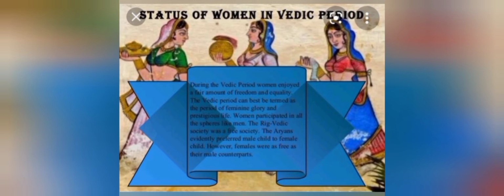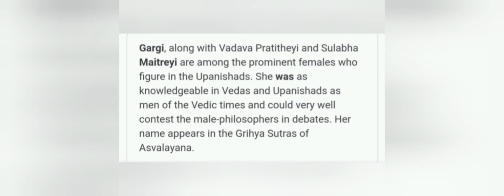So they were given opportunities for education. Some women scholars are believed to have composed some of the Vedic hymns. I've put down the clips to see the names of the women scholars in the Vedic age. No religious ceremony could be performed unless the wife was present. So women could choose a husband in a ceremony called Swayamvara. There was no child marriage and widows were allowed to remarry.